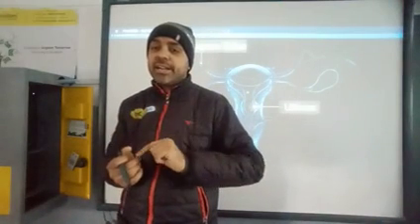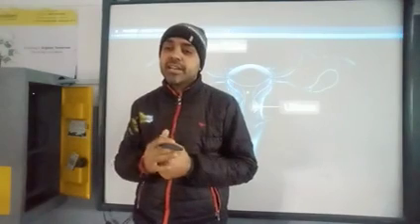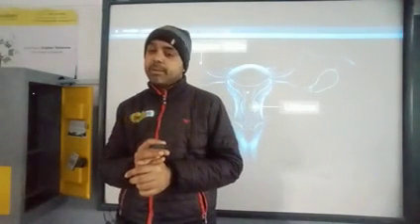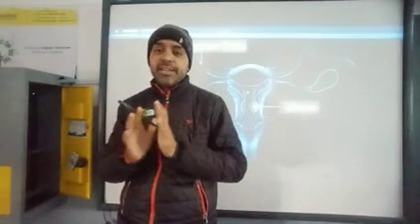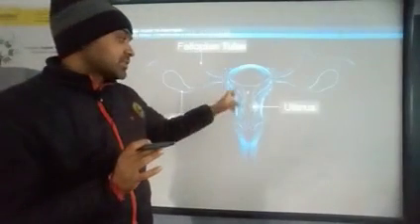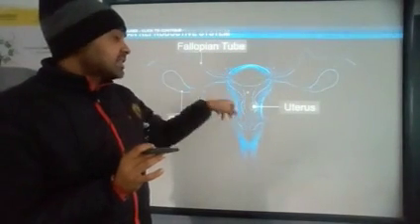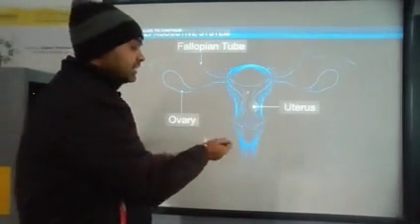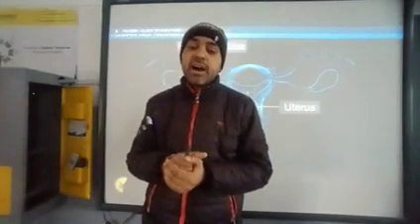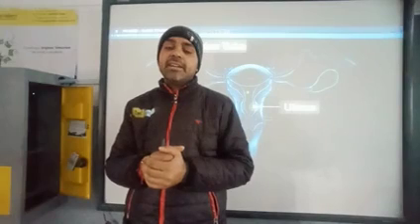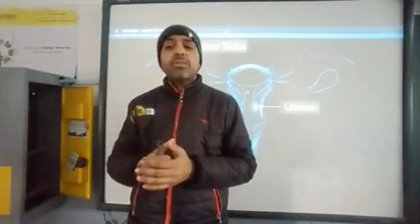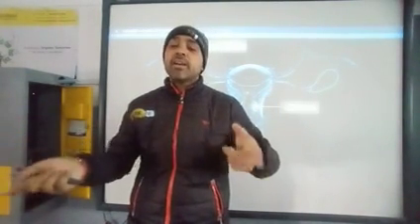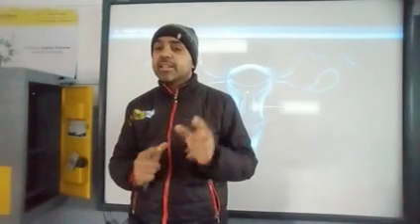So every 28 days, if fertilization is not happening, the menstrual cycle will be repeated after every 28 days. So this is the structure of the female reproductive organ, and this is the process of fertilization and all that. In the next video, we will discuss how fertilization takes place and after that what happens, how the baby matures, and the different terms. After that one last topic will remain in this chapter, that is called sexually transmitted diseases.